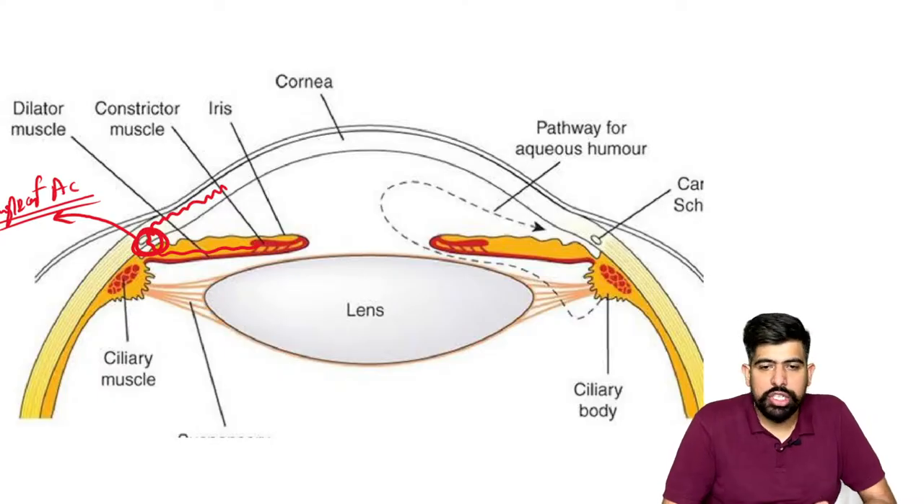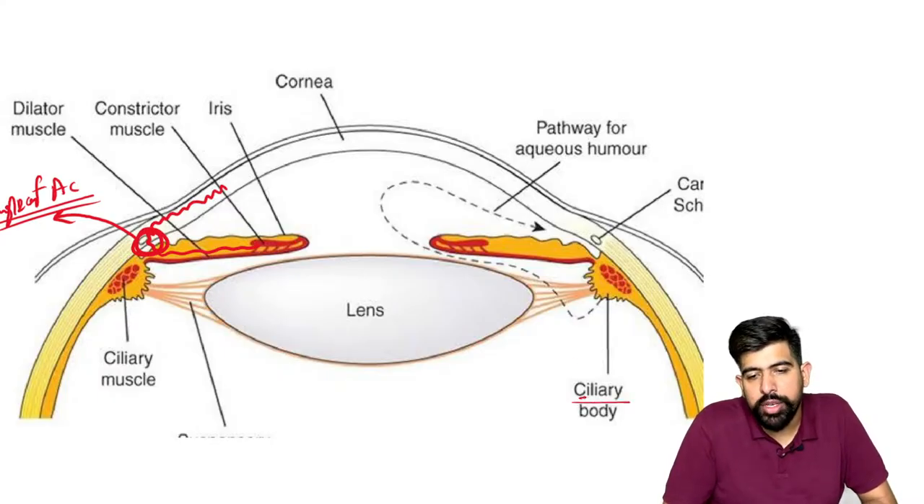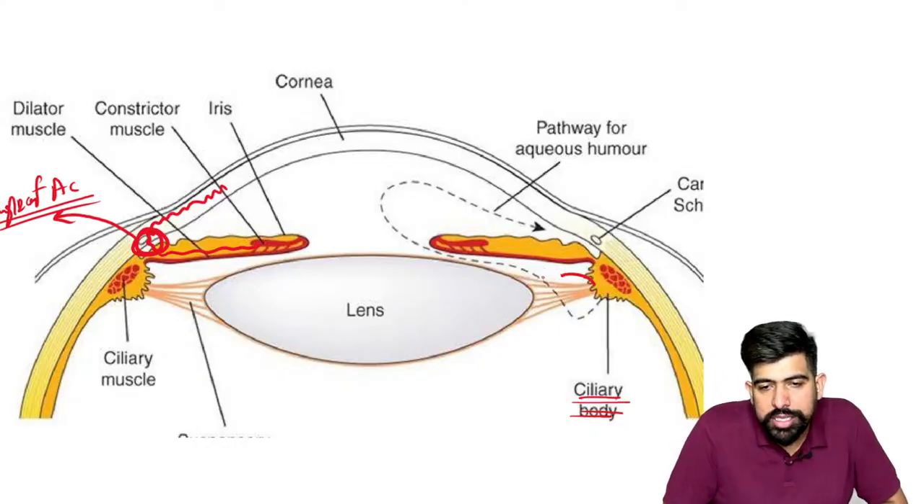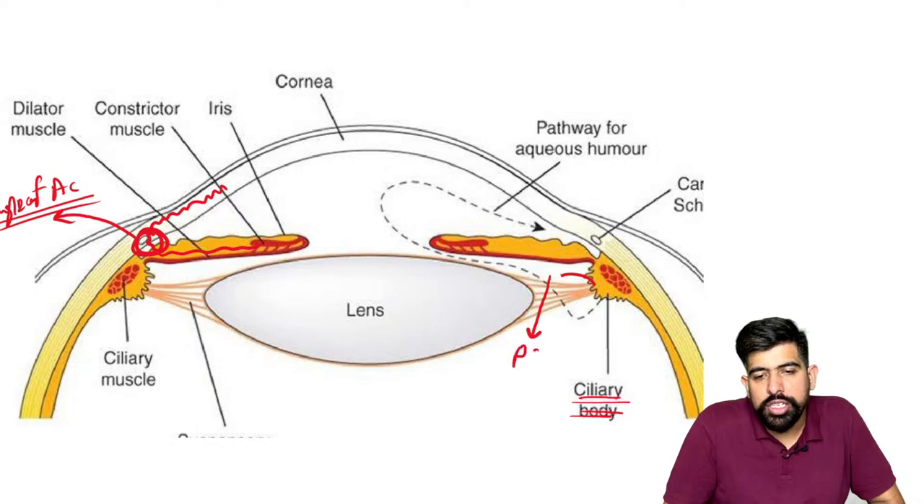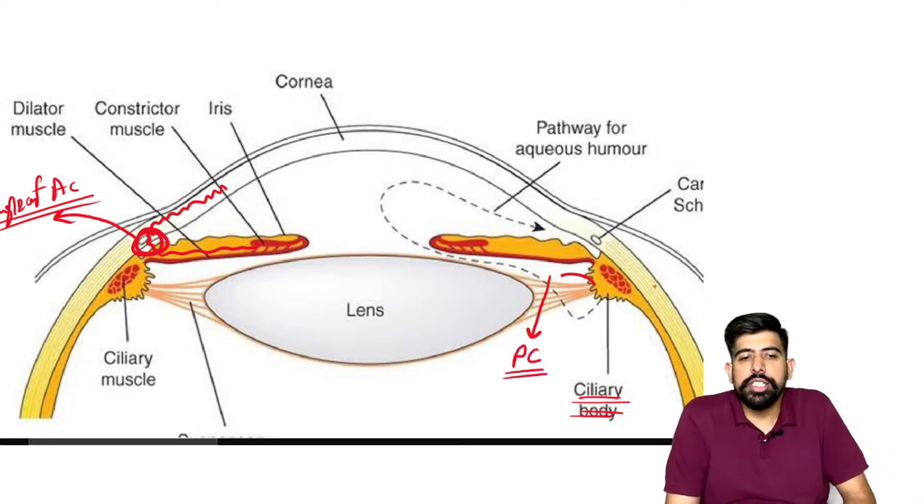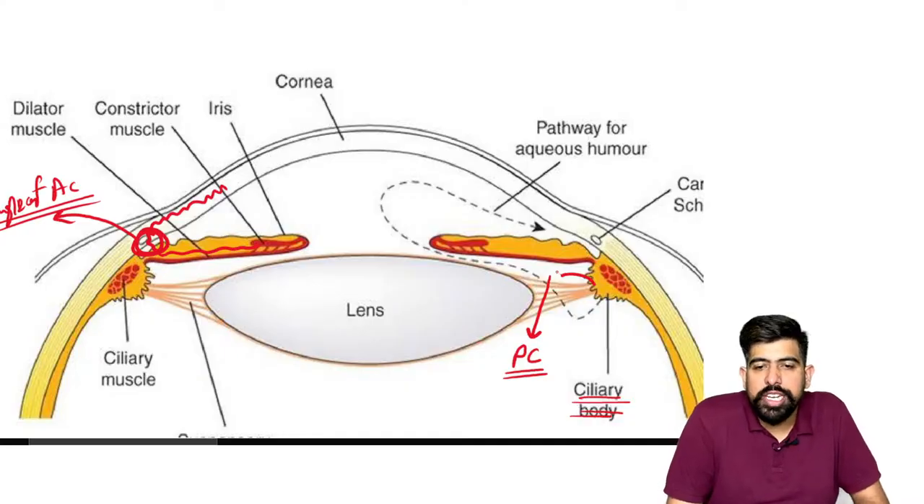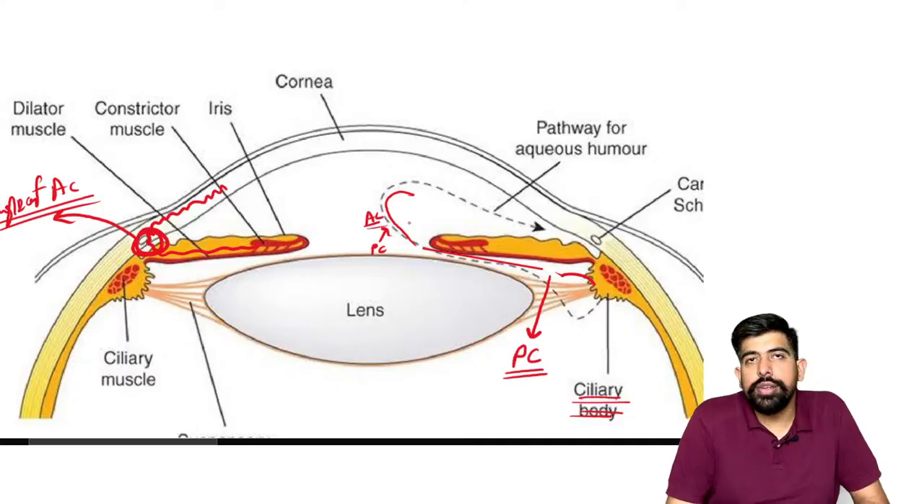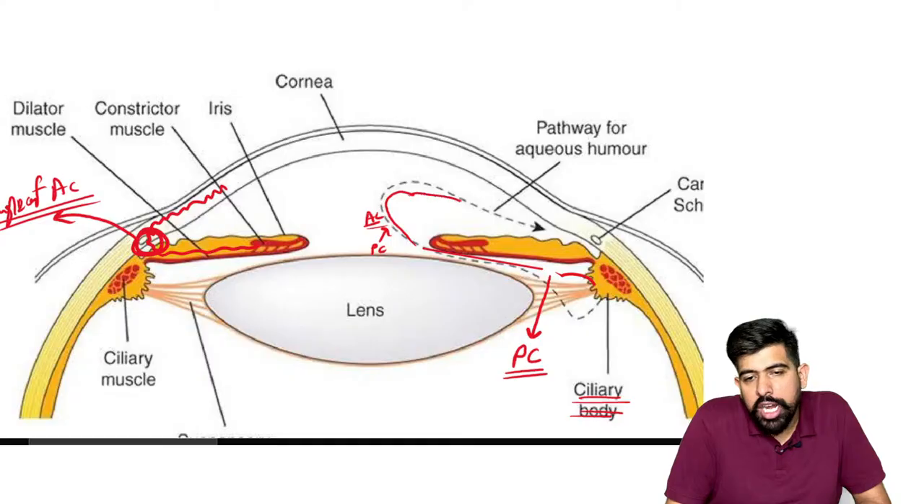Now what is the aqueous pathway? Just listen to this part. As we talked about, it is produced from your ciliary body. So it comes from the ciliary body and first comes here. What is this structure? This structure is known as your posterior chamber. From this posterior chamber, the aqueous passes in front of the lens and goes from the posterior chamber to the anterior chamber. As it reaches the anterior chamber, it flows and reaches your angle of anterior chamber.